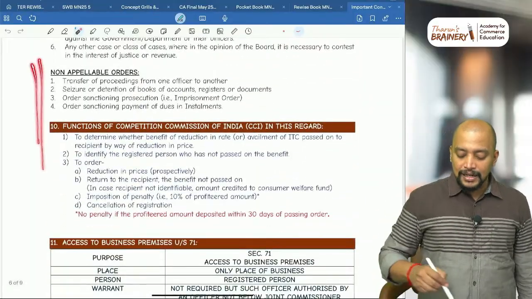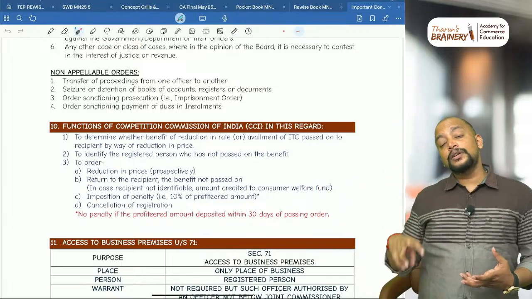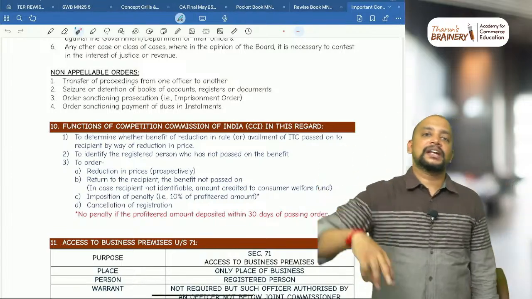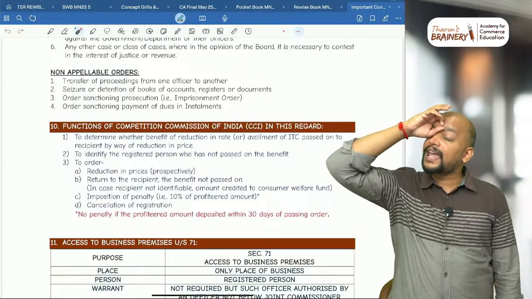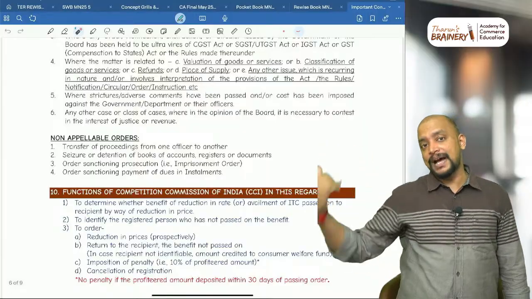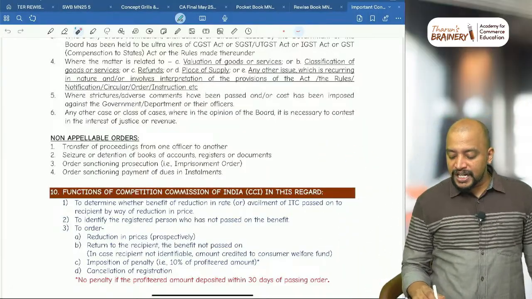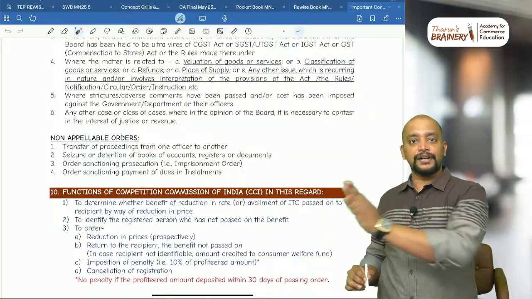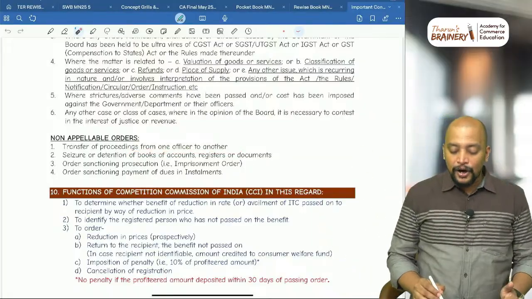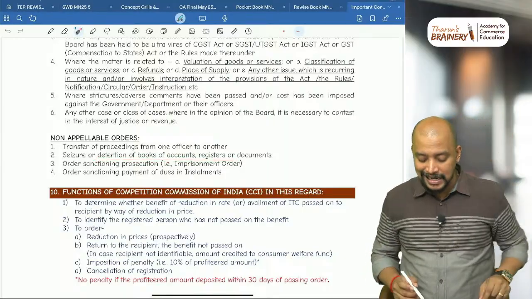Then these are non-appealable orders. This is one, the exceptions to the monetary limit. Then what are the non-appealable orders? We may get a question like that, where the appeal itself cannot be filed by the taxpayer. So far whatever we discussed is by the department, so now it is by the taxpayer. By the taxpayer: transfer of proceedings from one officer to another officer, or seizure of books and documents. We have a search and seizure, in that case seizure.